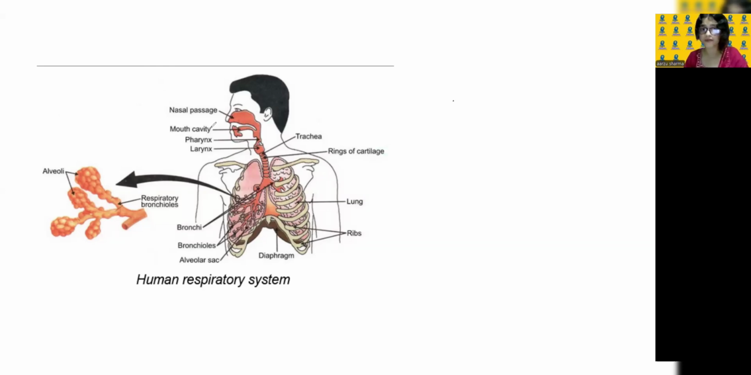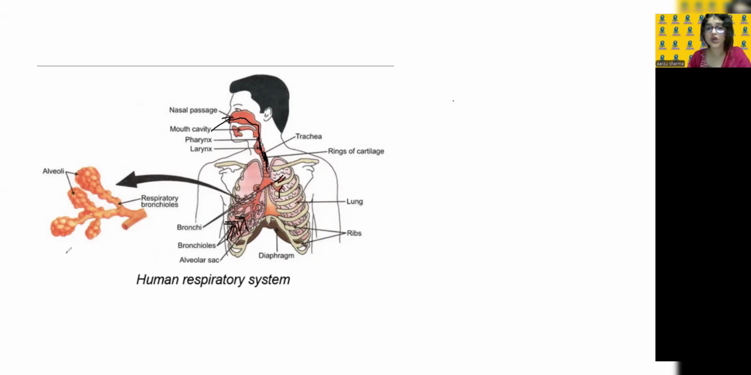So the air enters from the nose, and the nostrils will filter the air, and there is a lining of mucus in this passage. Then it will enter the throat, and through the trachea, that is the windpipe, the air will enter. Now there are some small tubes, which are called bronchi and bronchioles. So you see, this is the bronchi. Can you see it? It's given in the diagram. And these small ones are the bronchioles.